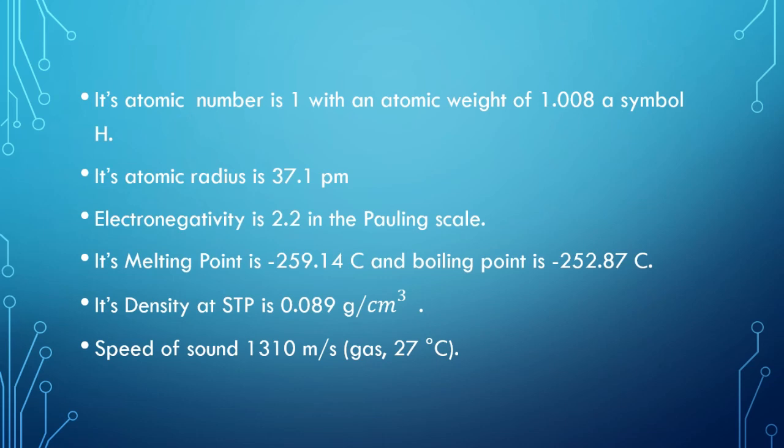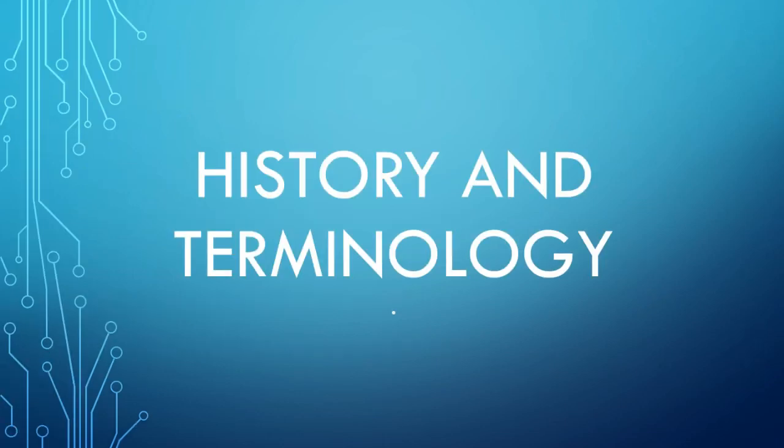Its melting point is minus 259.14 degrees Celsius and boiling point is minus 252.87 degrees Celsius. Its density at STP, which is standard temperature and pressure, is 0.089 grams per centimeter cube. The speed of sound when sound travels through hydrogen at 27 degrees Celsius, in which its state is gas, is 1310 meter per second. Moving ahead, we discuss the history and terminology of hydrogen.